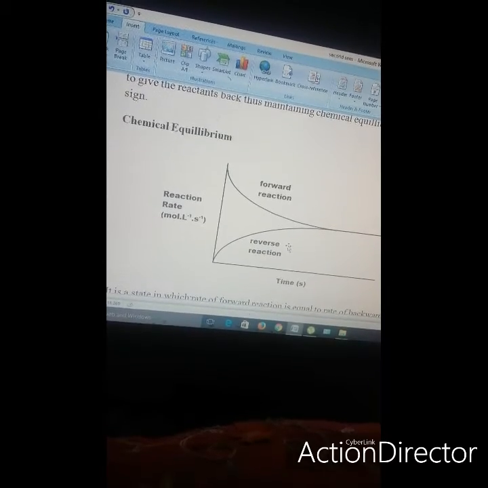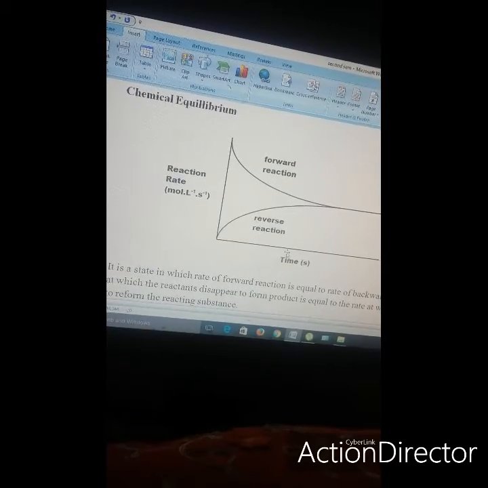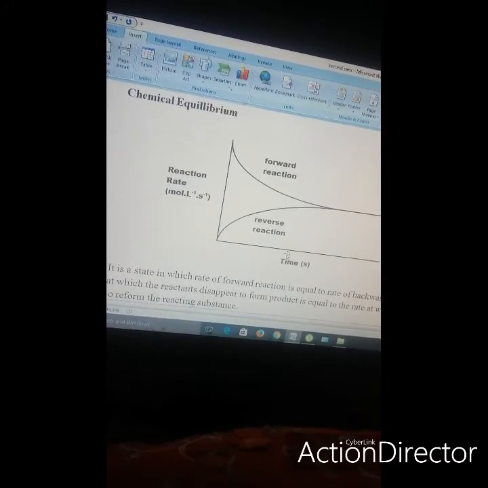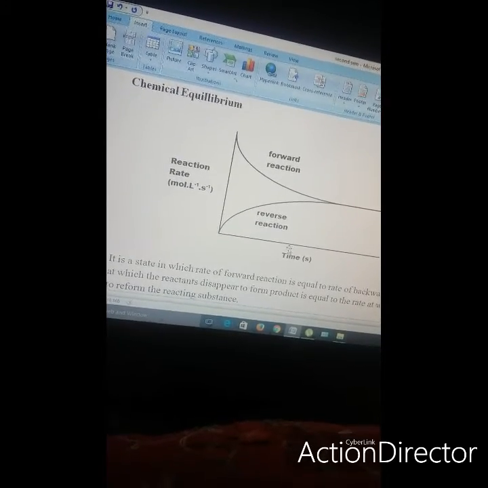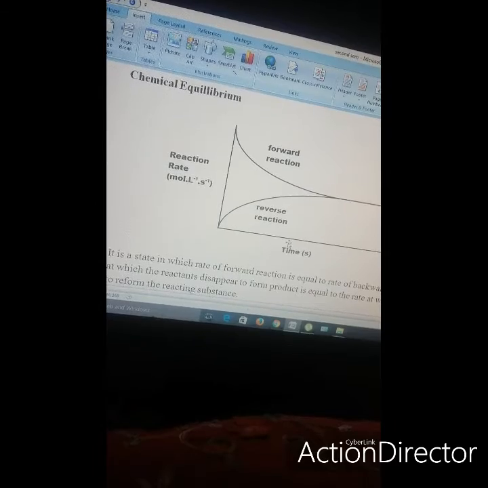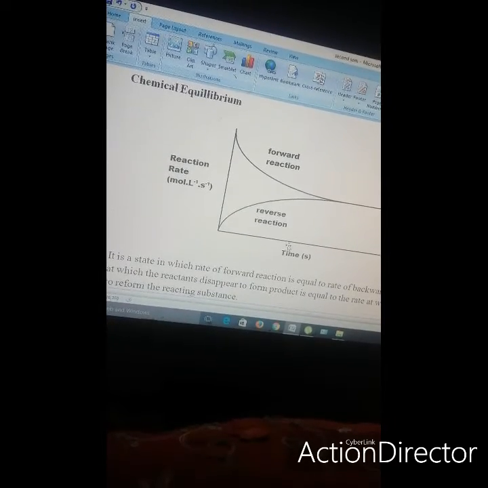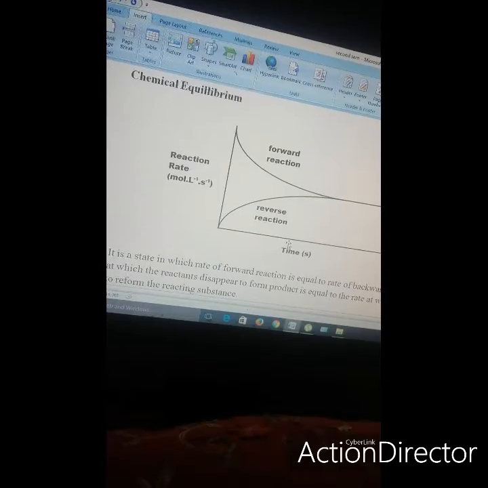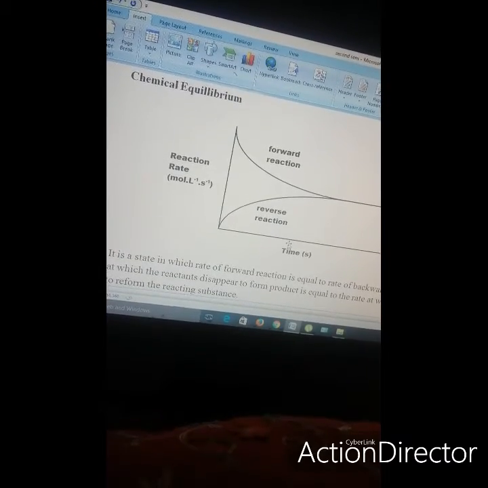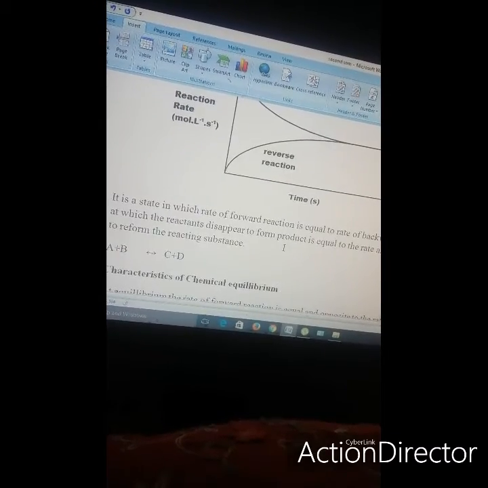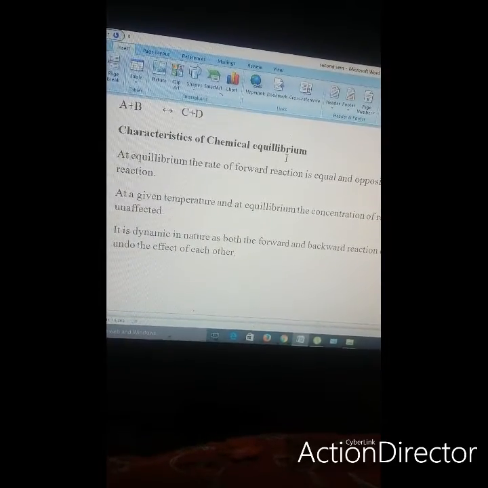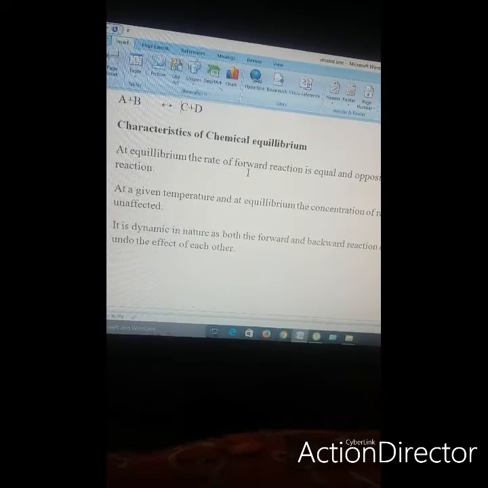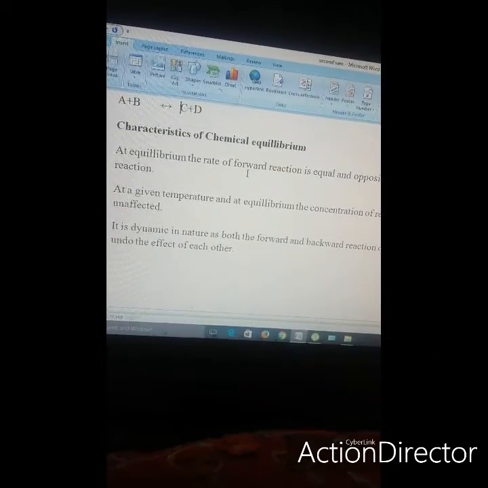So this is how it can be explained graphically. Chemical equilibrium is a state in which the rate of forward reaction is equal to the rate of backward reaction. Forward reaction is when the reactants combine together and disappear to form product, and backward reaction is when the products recombine to give the reactants back. So these are the characteristics of chemical equilibrium, in which the rate of forward reaction is equal and opposite to the rate of backward reaction.